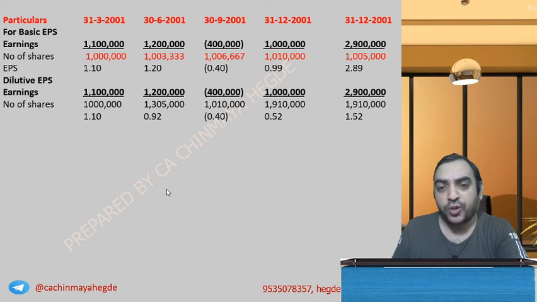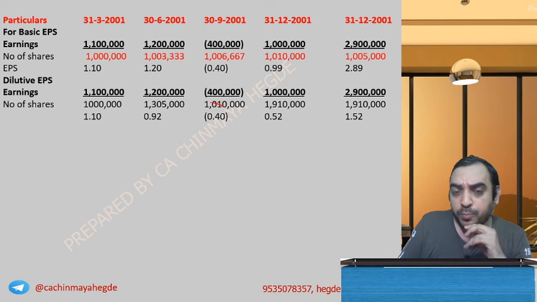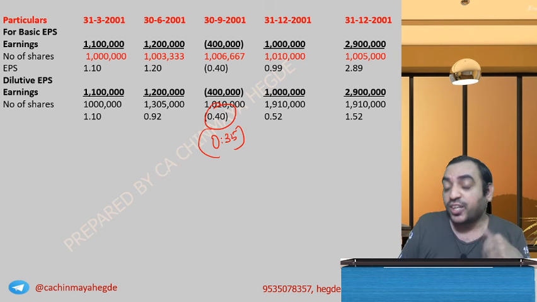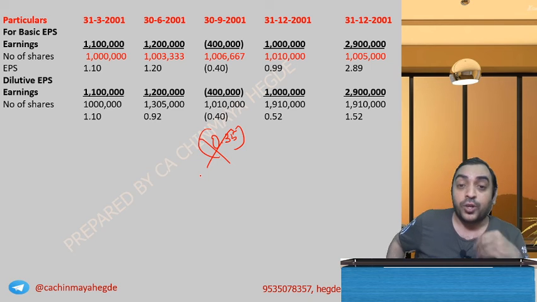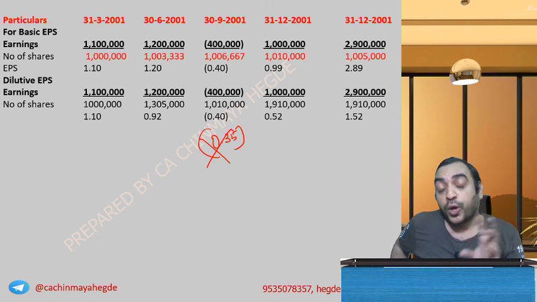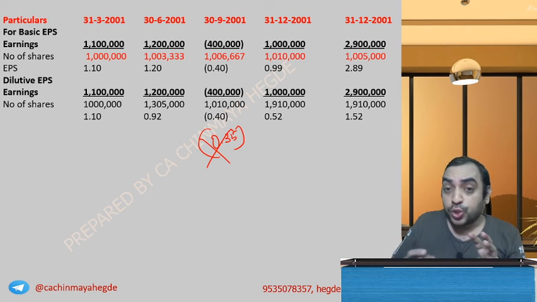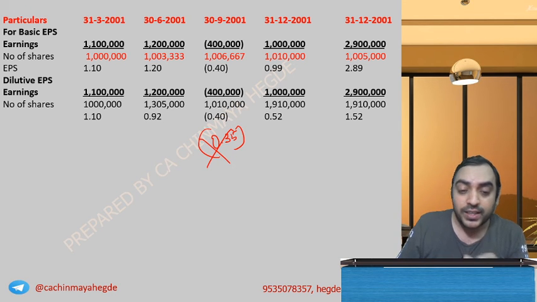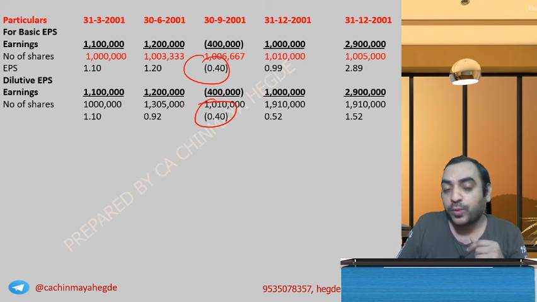Okay, one more small point of caution, that even if it is not 0.40, even if it is, let's say, 35 or something, it's actually reducing. So it looks like anti-dilutive. But even then we report it because this 30th September has come, this loss from discontinued operations. When you want to compute the dilutive effect, you should ignore that and then consider. Here it's anyway 0.4, no problem.